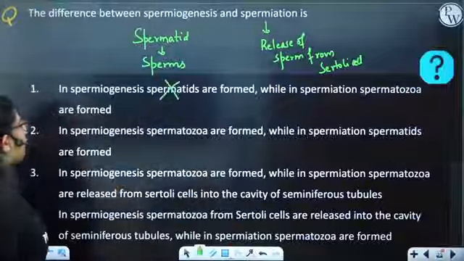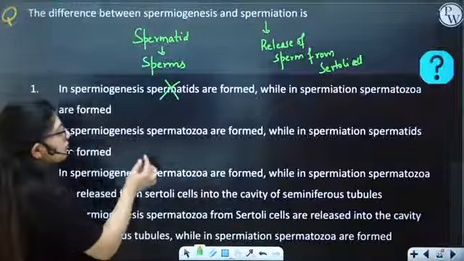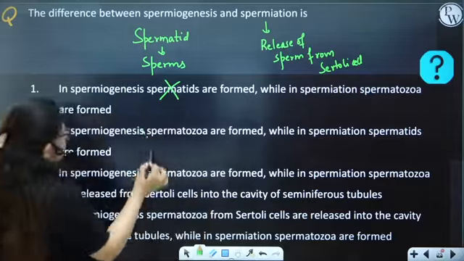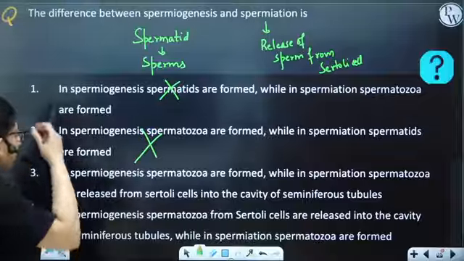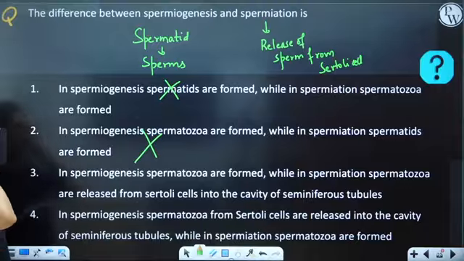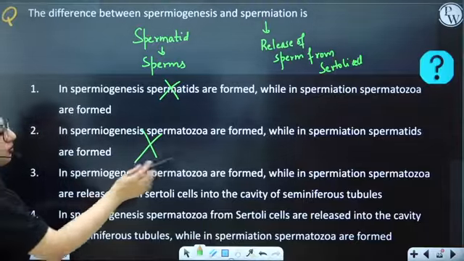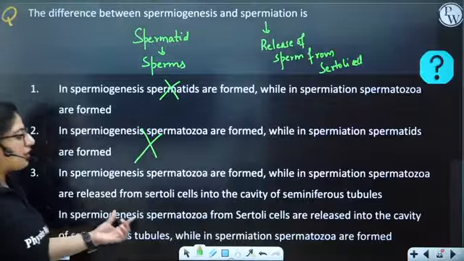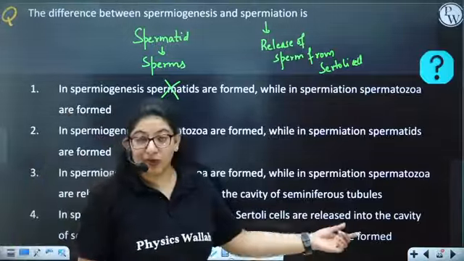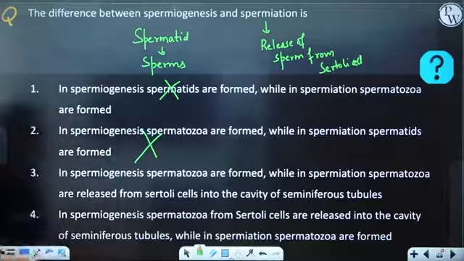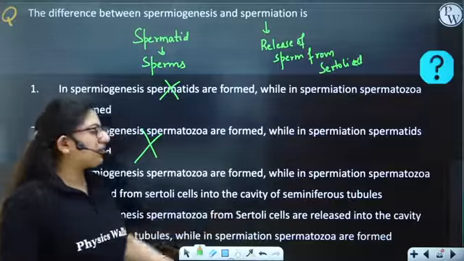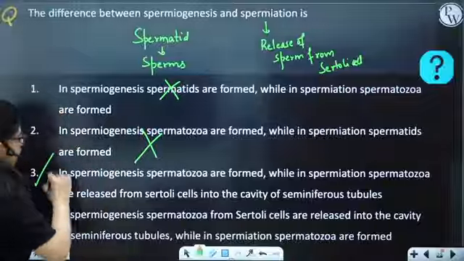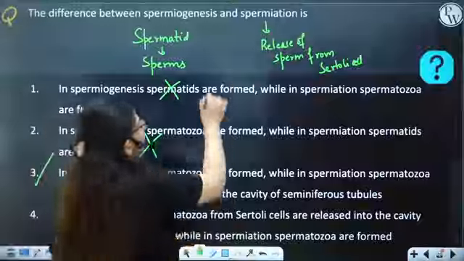Incorrect. Sperms are formed. In spermiogenesis, spermatozoa are formed, while in spermiation, spermatids are formed. Incorrect. First is correct, but the latter is incorrect. In spermiogenesis, spermatozoa are formed, while in spermiation, spermatozoa are released from Sertoli cells into the cavity of seminiferous tubule. Absolutely correct. Next is saying, in spermiogenesis, spermatozoa from Sertoli cells are released. No, that I've already told you. So third is the correct answer.